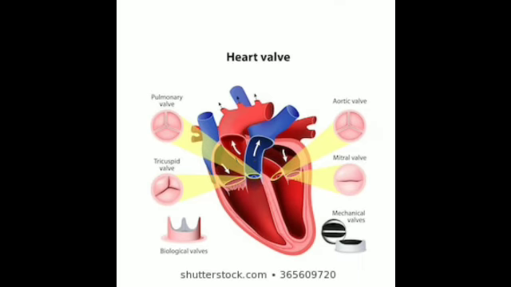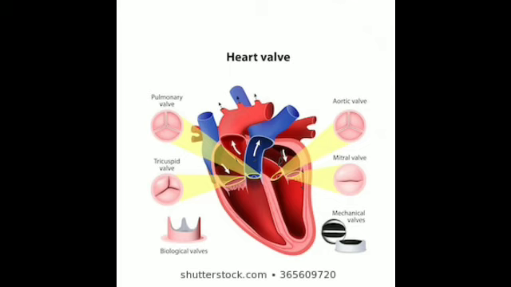Then the bicuspid valve is present between the left atrium and the left ventricle. Again, this also allows the blood flow from the left atrium to the left ventricle, and it prevents the backflow. It will not be in this direction ever. Is it clear? So it will be in a single direction, from the right atrium to the right ventricle and from the left atrium to the left ventricle.